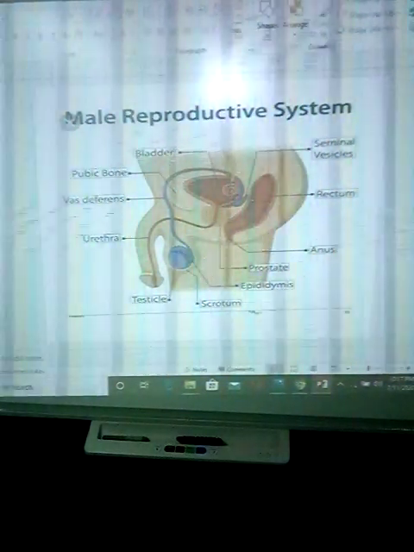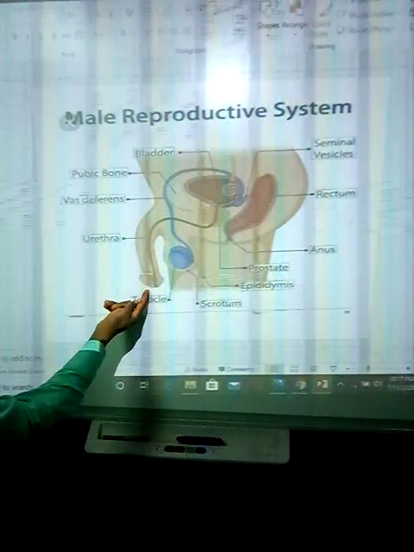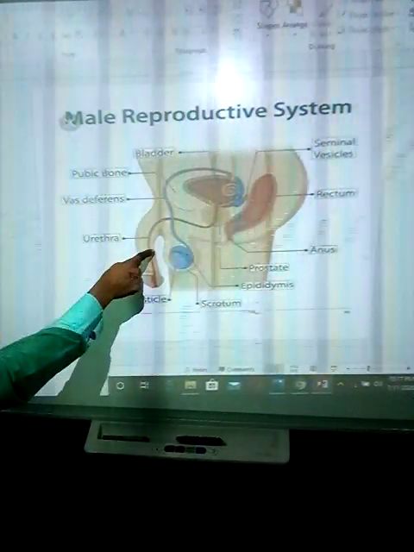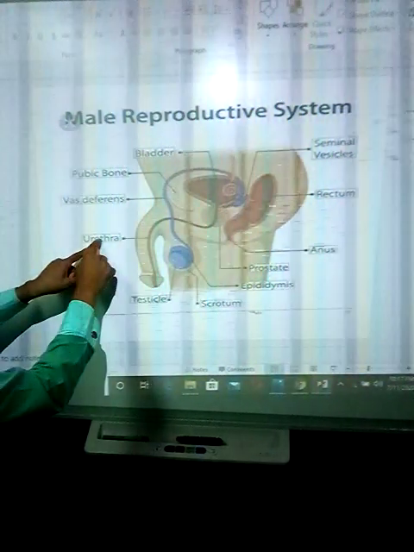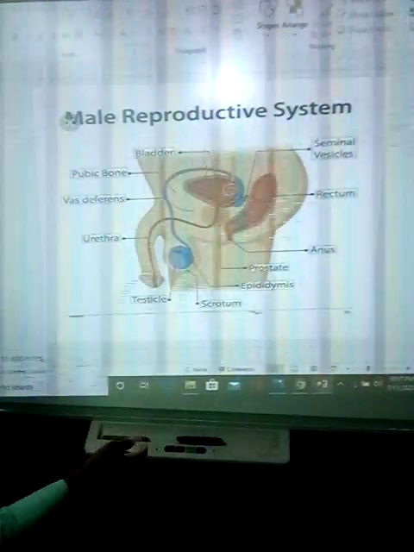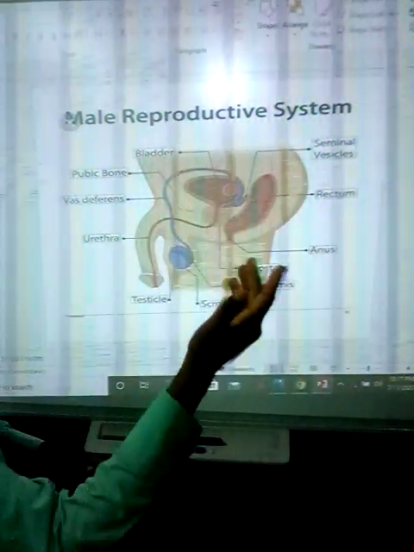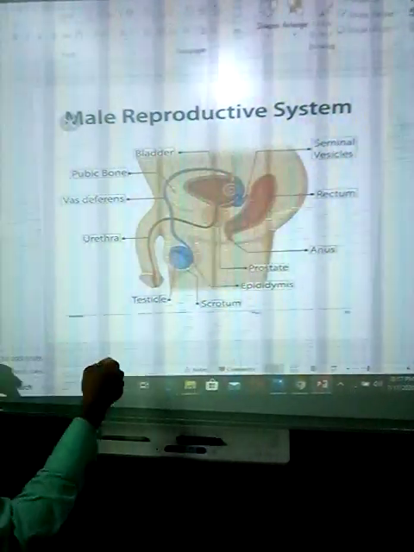This is the male reproductive system. For example, the testis is where the sperm cell is produced and is ejaculated. The urethra here is called the urinogenital organ, that is to say, urine passes through that place, and sperm cell also passes through that place.